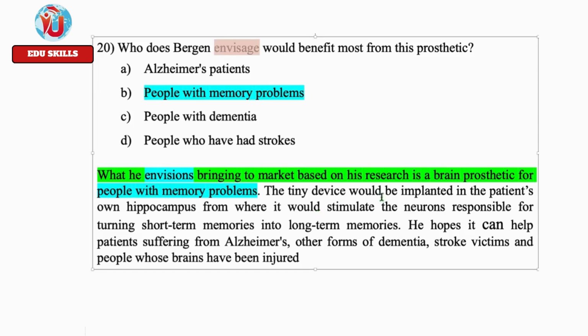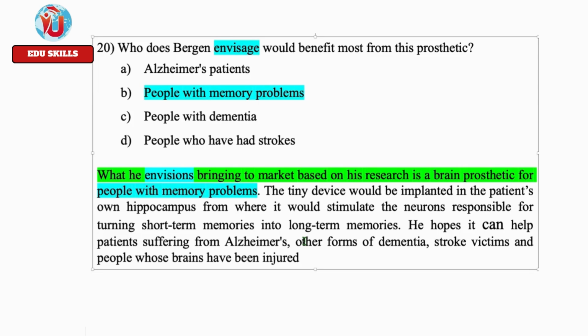Okay. The tiny device would be implanted in the patient's own hippocampus, from where it would stimulate the neurons responsible for turning short-term memories into long-term memories. He hopes it can help patients suffering from. He hopes. It's not envisioning. He is hoping it may also help some others, like whom? People with dementia. Yeah, Alzheimer's, dementia, all these are, he hopes. Maybe this is the main envision, this first topic sentence. Then he hopes this may be helpful for others.